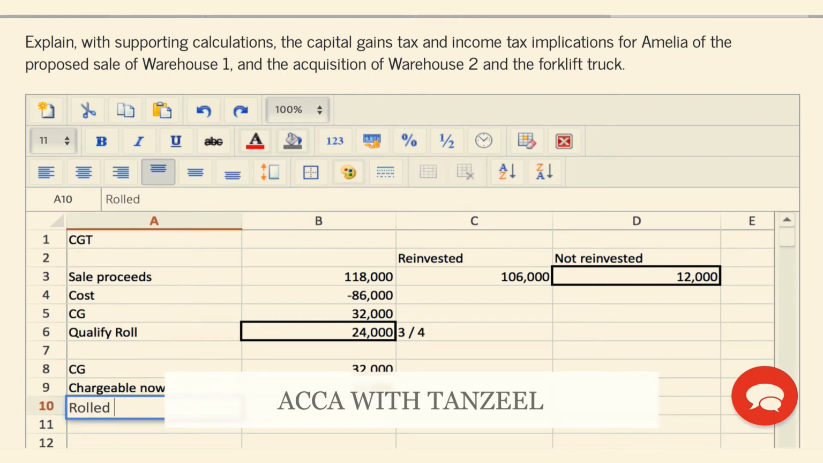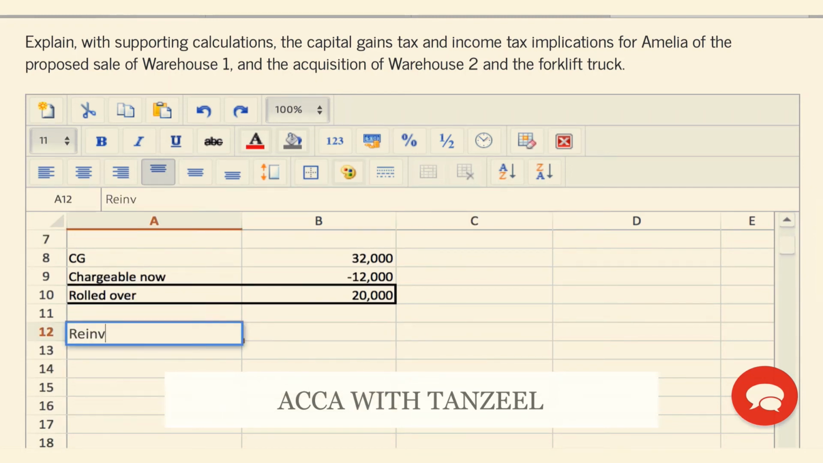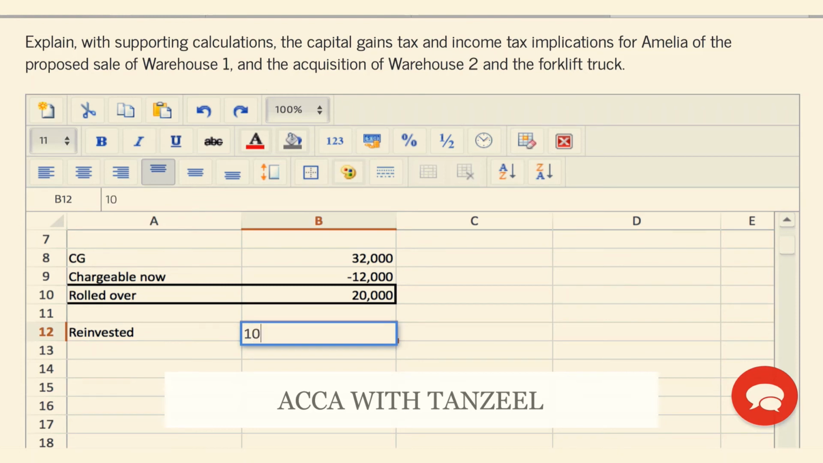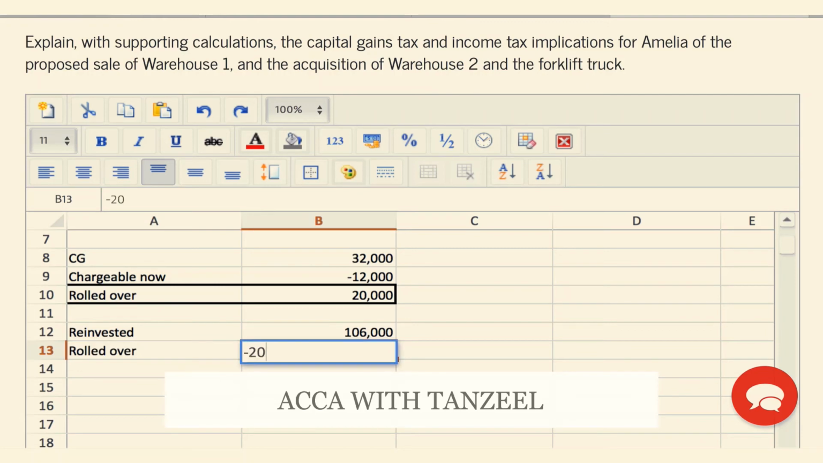How much of the gain can be rolled over? It is, of course, 20,000 as you see. This minus this is going to be our rolled over gain. That means, what is the base cost of our new assets? Well, she has reinvested 106,000, and the gain that is rolled over is going to be 20,000.